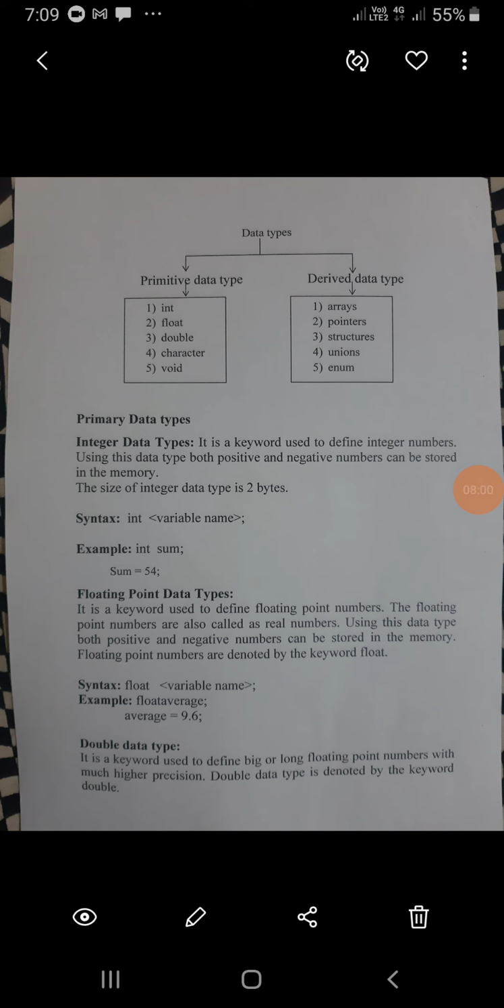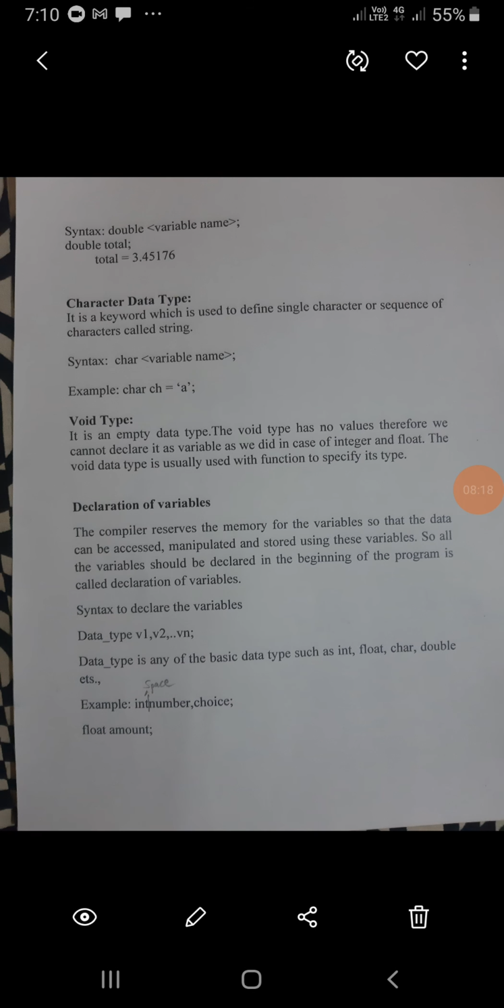In a floating point data type, they are given only 9.6. In the double data type, I can give 9.6, 2, 3, 4, 5, 7, 8, 1, like that, much higher precision. The double data type is defined by the keyword double. Syntax: double variable name. This is the syntax.